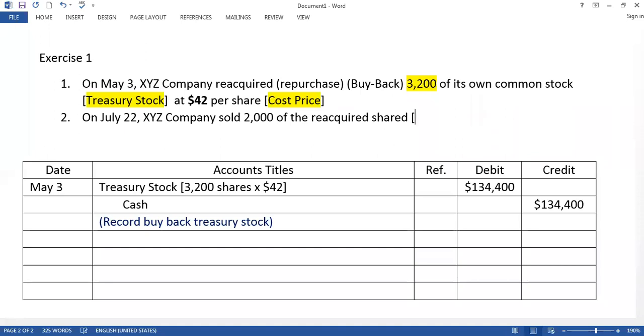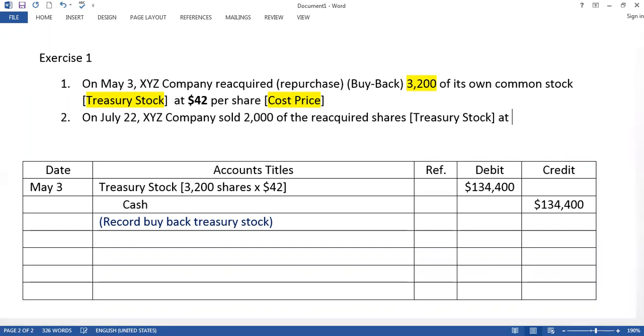Reacquired share means treasury stock, as I already told you.